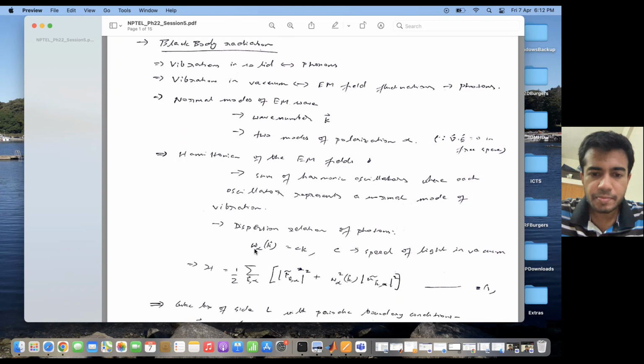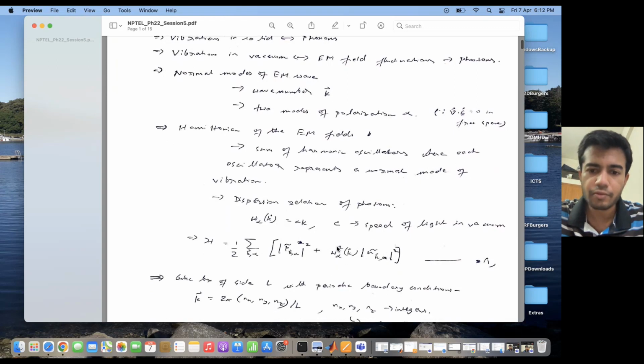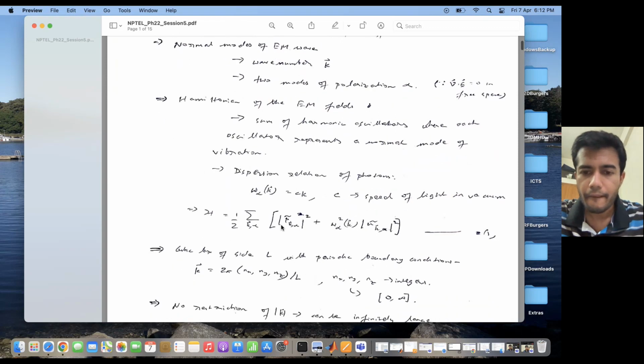If this is my angular frequency, then I write the Hamiltonian as half into summation over all k and alpha, p k alpha square, this is the momentum associated with each photon, plus omega alpha square, u k alpha square. u is the position coordinate and omega is the angular frequency, which I get from this relation.